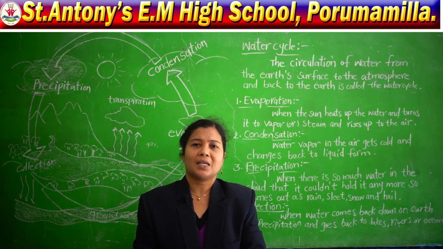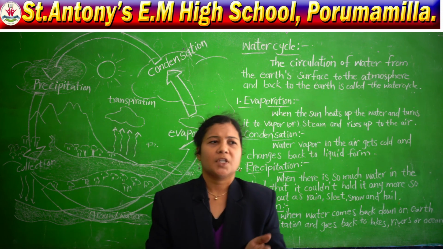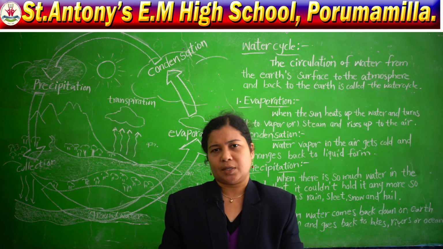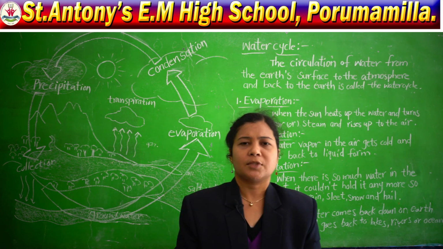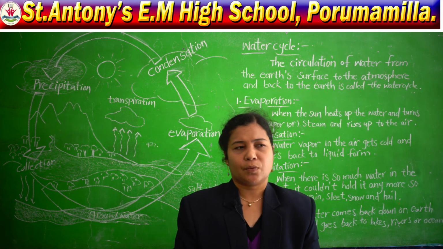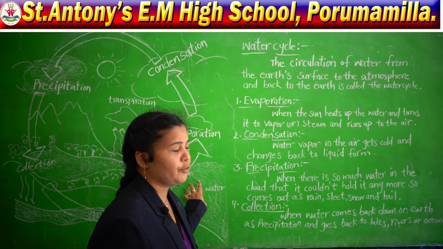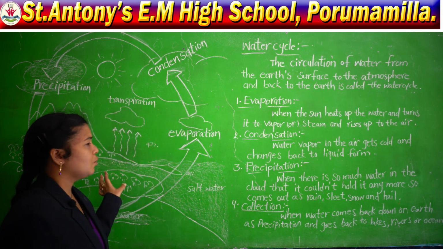So, when we are cutting the trees, what will happen? We will get less humidity in the atmosphere, and so we will not get sufficient rains. When we have a good atmosphere of humidity, we will get rain in time. So, this is called the water cycle.